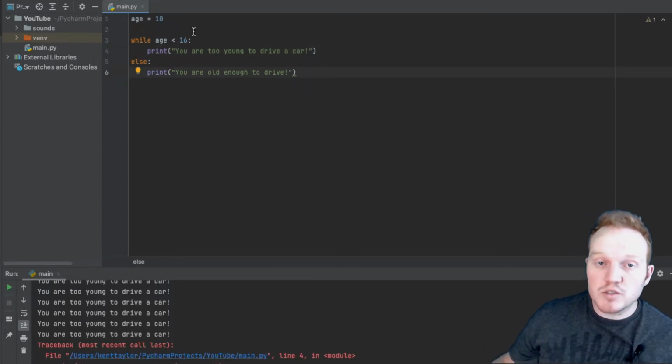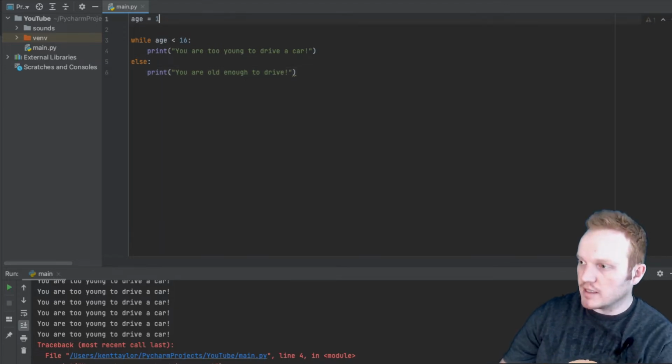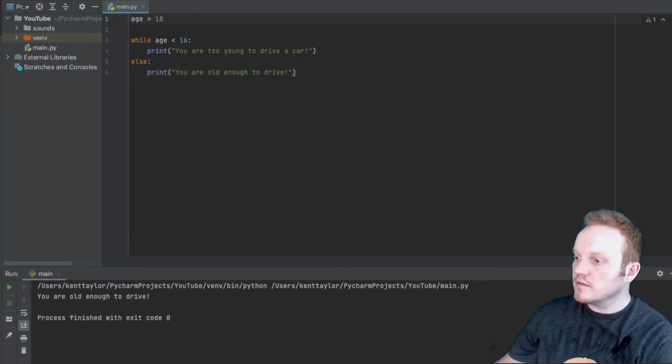Now let's see what happens when I change my age to something over 16. So I'm going to say 18. When I hit run, now it says you are old enough to drive. So your computer checked, is age less than 16? No.